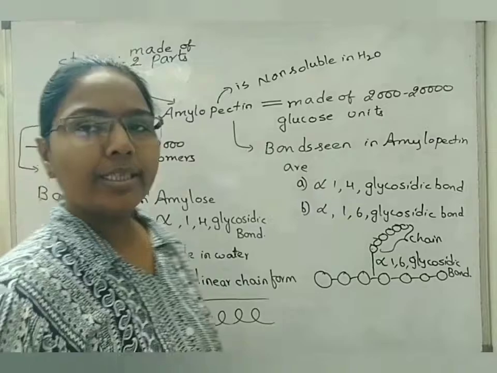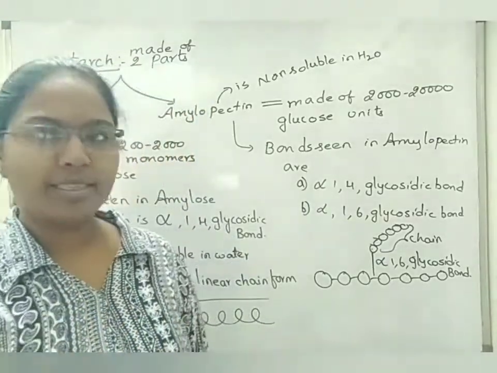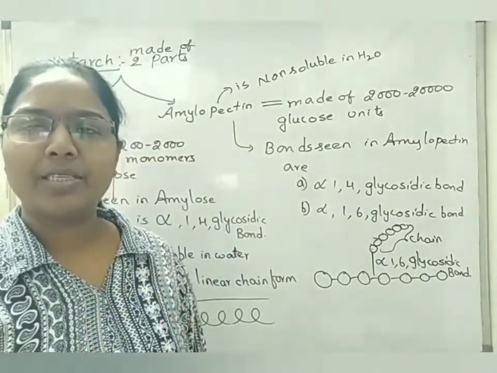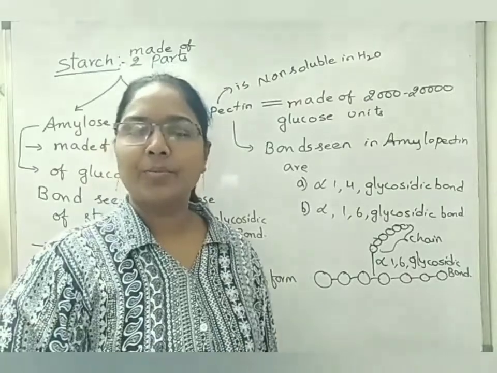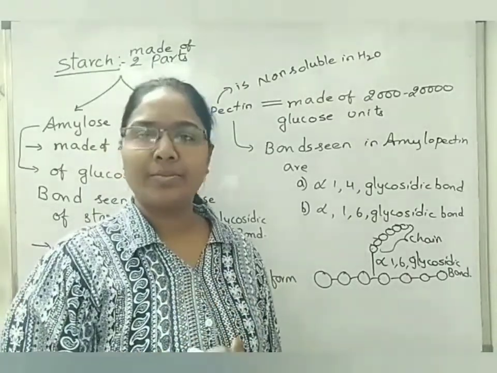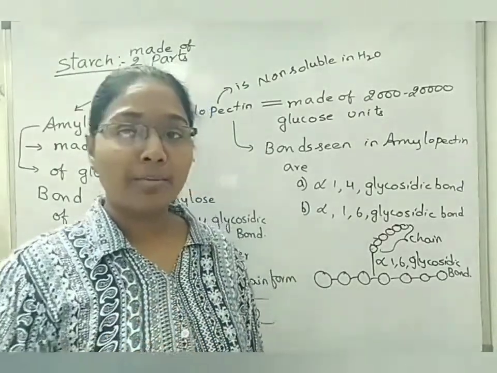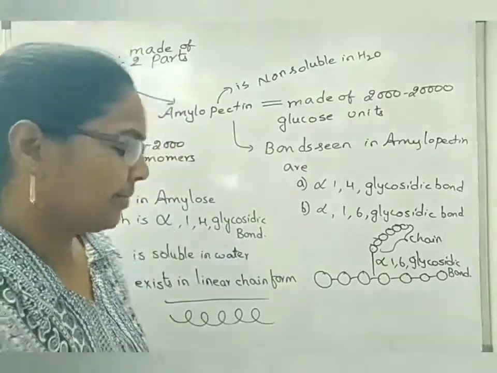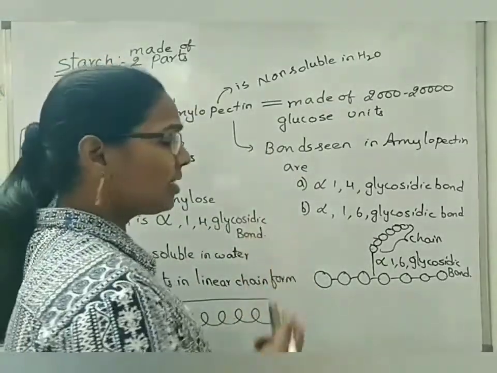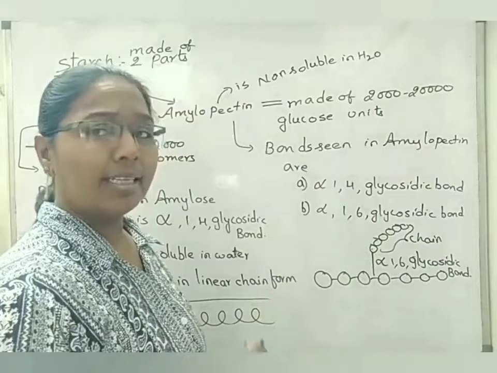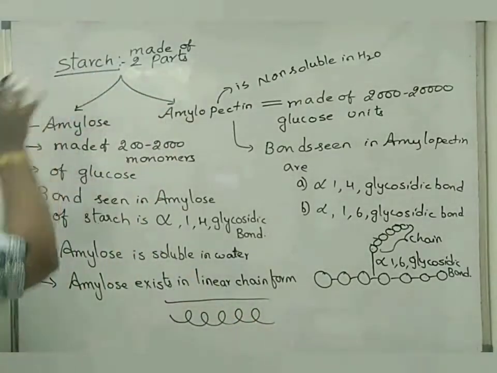When we add iodine to starch, how do we identify whether starch exists in some substances or not? When we add iodine drops, the color of the substance will change to either dark blue or black in color. So that dark blue or black color is obtained by the amylose part of starch.